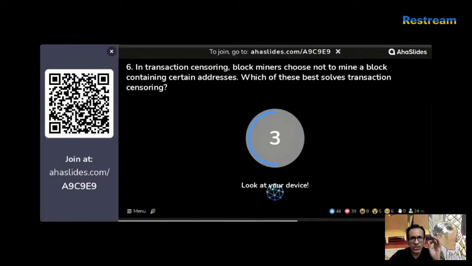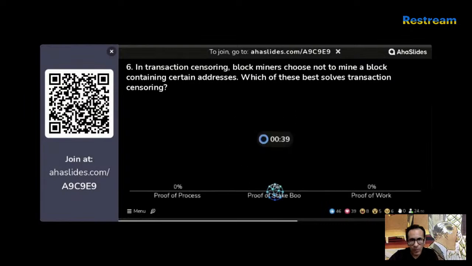In transaction censoring, block miners choose not to mine a block containing certain addresses. So that's a kind of an attack, you could say. Now, which of these three best solves transaction censoring? Is it proof of process, proof of stake boo, or proof of work? Again, this is not so difficult to guess. You can definitely remove one option. I'm sure you know which one, and then it's a 50-50 chance.